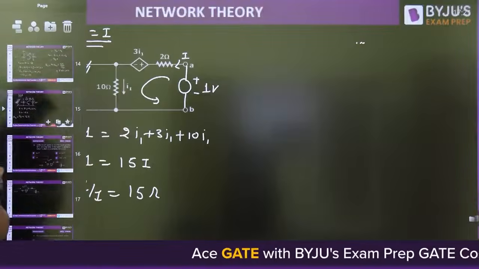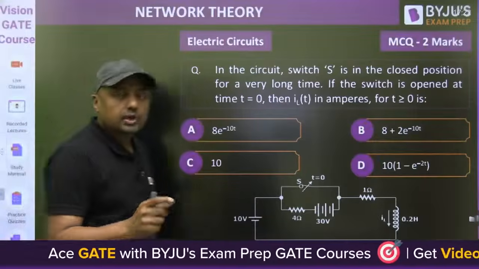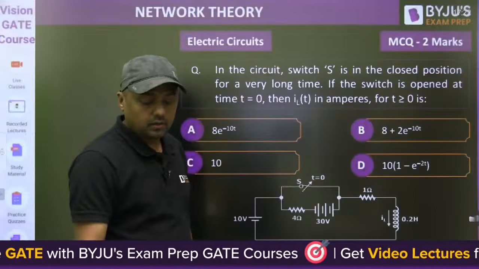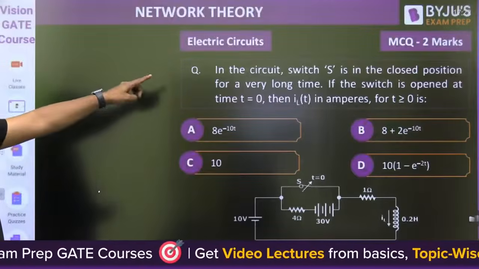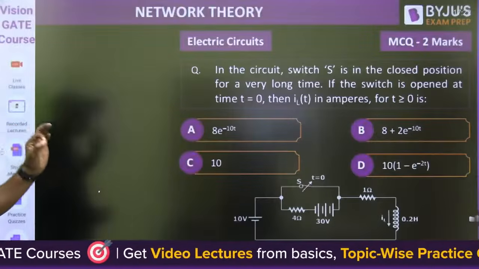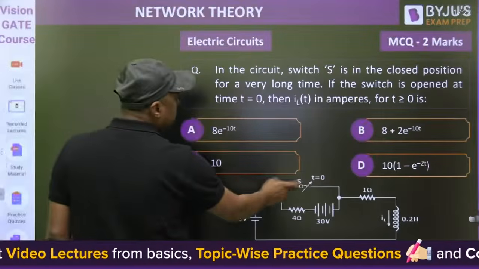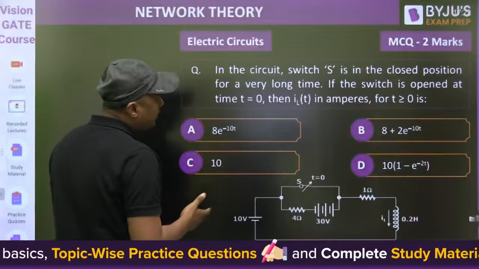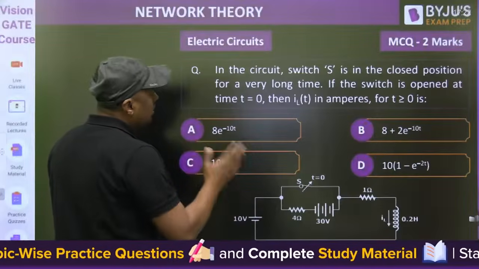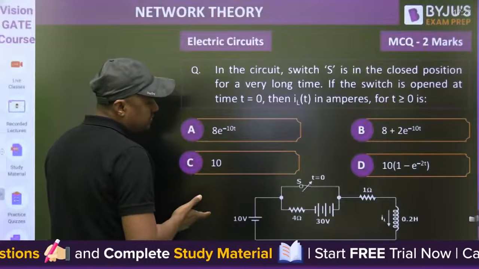Now, next one. The level of question in 2021, so that you will get an idea what would be the pattern in the coming exam and so on. In the circuit, switch S is in the closed position. Where is the switch S? Here. S is in a closed position for a very long time. If the switch is opened at time t equal to 0, then find iL(t) in ampere for t greater than 0.